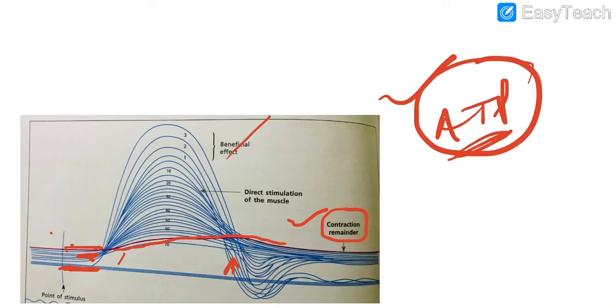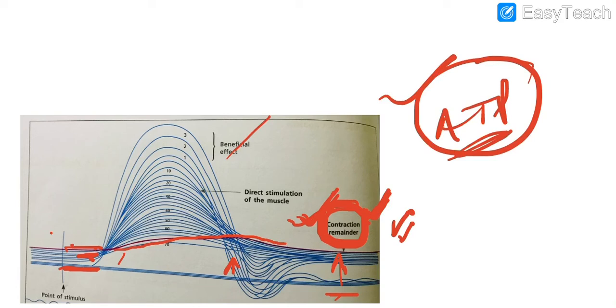So that's why it is not reaching the initial baseline. The baseline has shifted up, and this is called contraction remainder. Means whatever contraction has happened, that remains. The muscle is not reaching maximum relaxation. A small part of the contraction still remains there. That is called contraction remainder, and the reason for that is the depletion of ATP.